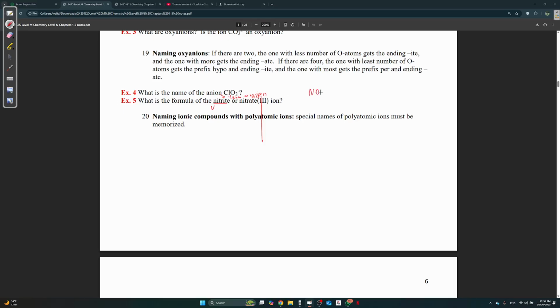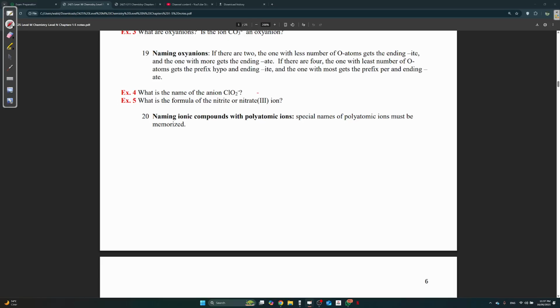We know NO3 minus, it's called nitrate. So if this is called nitrate, then what will nitrite be? We know nitrite always has less oxygen than nitrate. So it's going to be one less oxygen, so NO2. Okay, now I know it's not even making sense to me, but go with the flow, bro.